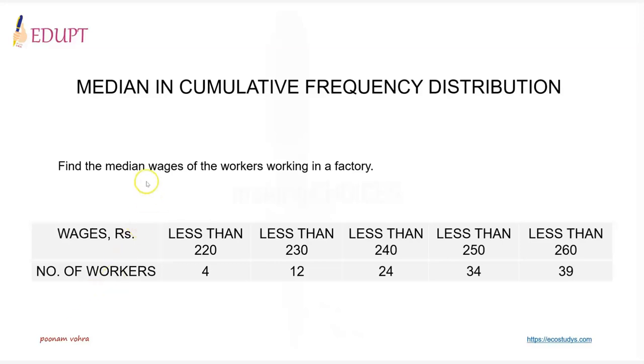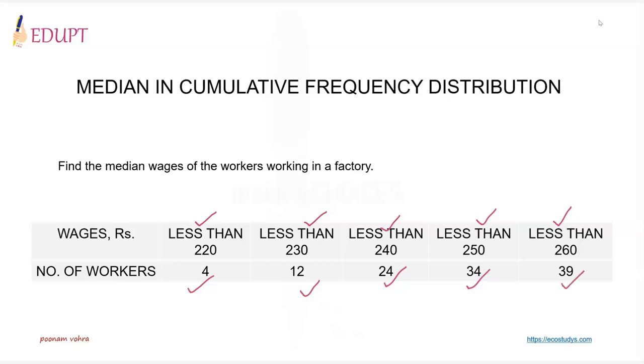Here the information is about the wages of the workers working in a factory and we need to find the median wage. So the information given is wages less than 220 which 4 workers get, wages less than 230 which 12 workers get, wages less than 240 which 24 workers get, wages less than 250 which 34 workers get, and wages less than 260 which 39 workers get.